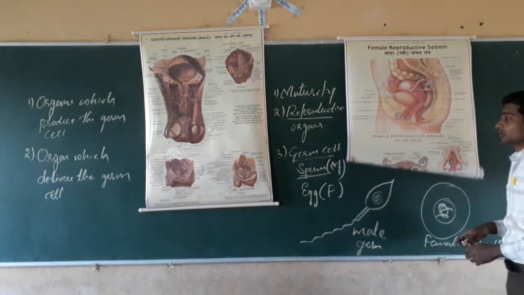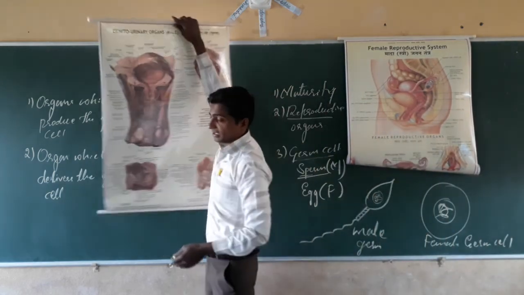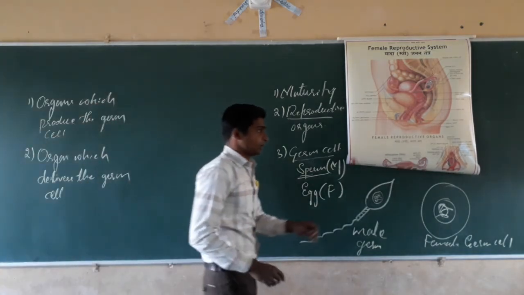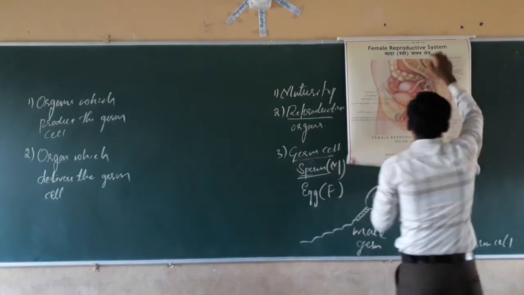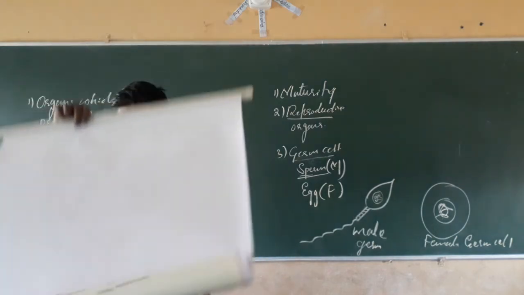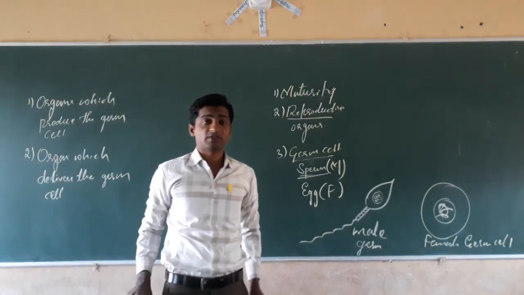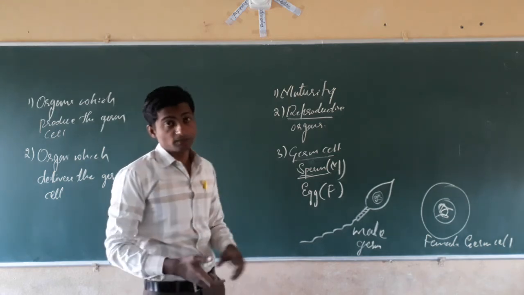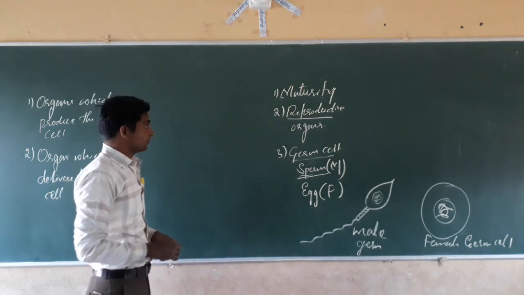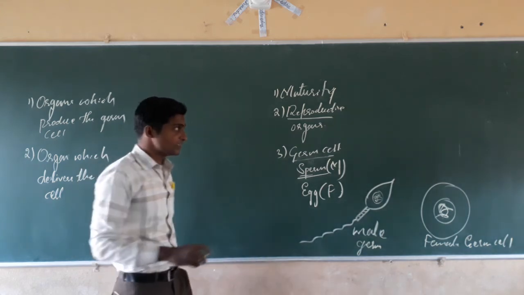Yes, these are the structures. In the examination, they may ask you to draw a labelled diagram of the female and male reproductive system. At that time you have to draw it. To draw the male reproductive system is a difficult task. You have to practice this one. Maybe they will ask about the male reproductive system, but it is not so important for the diagram. It is very difficult, but unfortunately, they may ask, so be ready with the diagram. But in the case of female, most of the time they ask the female reproductive system because it is very easy.